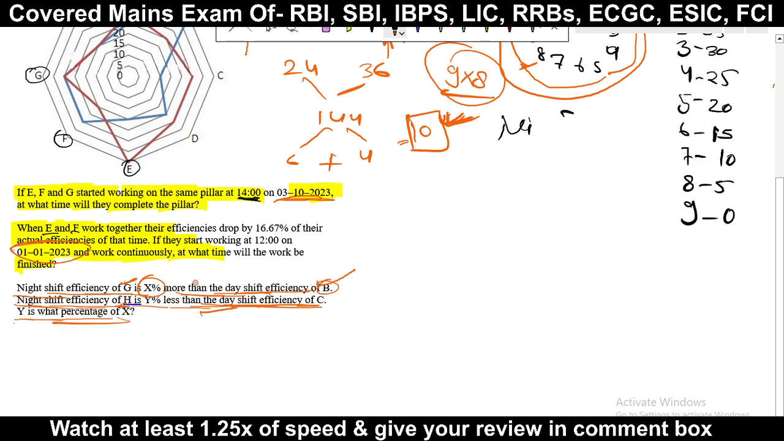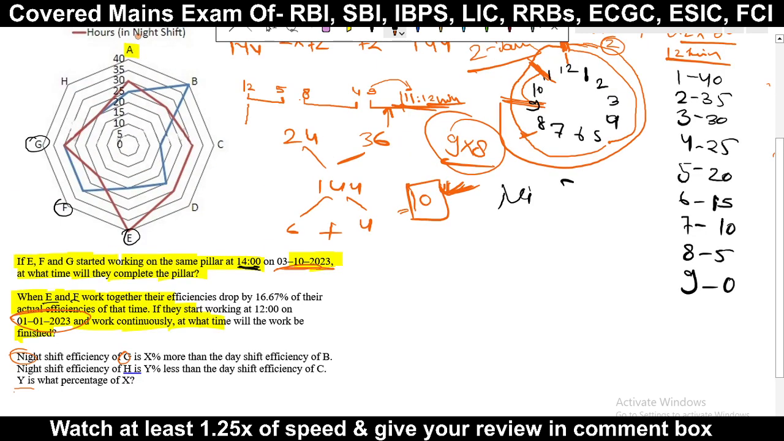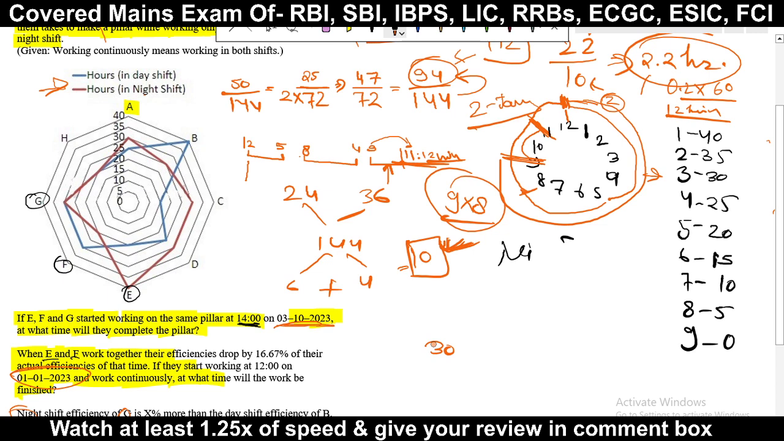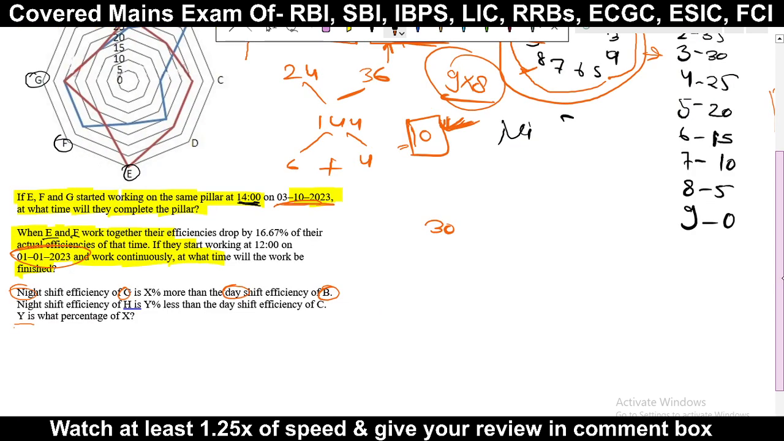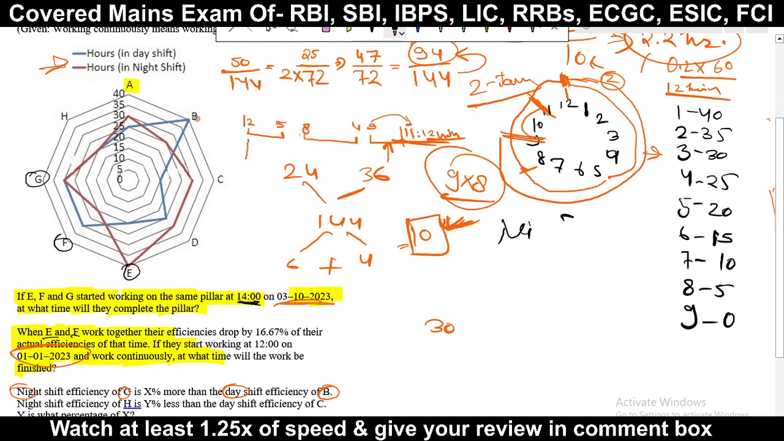So I'm just starting one by one. At first we have to take the night shift of G. See what is the time required by G in the night shift. Night shift is in maroon, red color. So G night is here. This is 30. In the third place it is written 30. So 30. Then after that we have to take the day shift of B. Day shift means blue of B, which means 40. 40 we have to take.